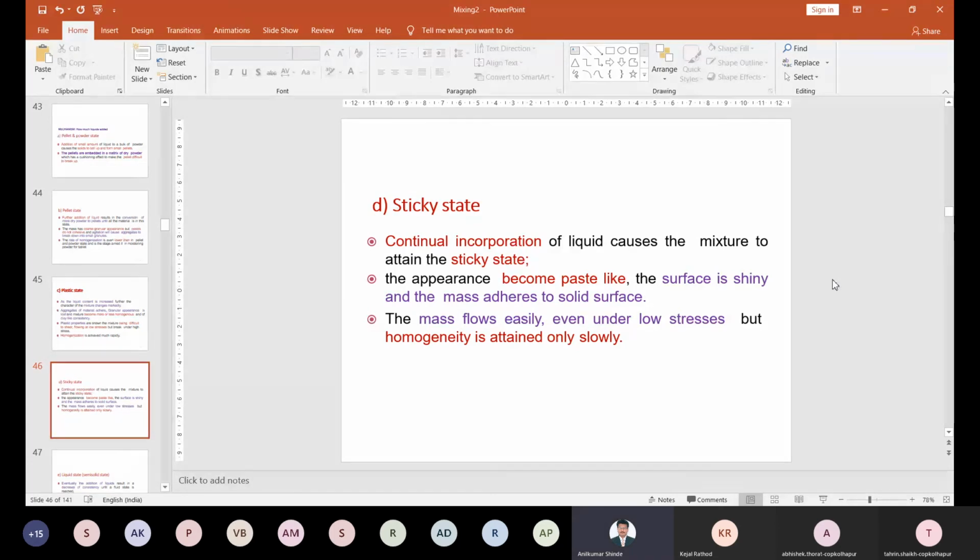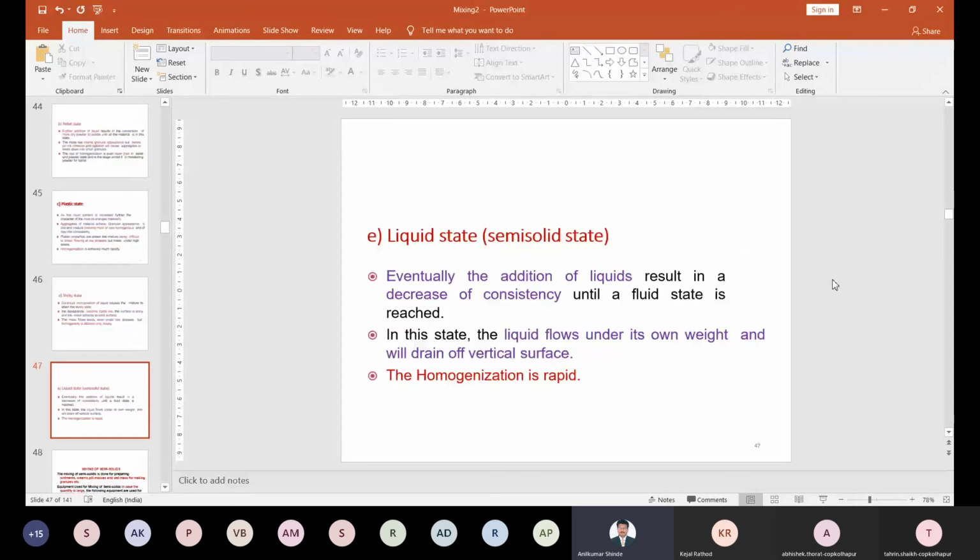So the masses flow very easily, even at low stress. So what happens because of adding liquid? It can easily flow. With a little stress or little shearing, you can easily make it flow, because it is a liquid, and more liquid is there. Right. So this is about the sticky state. This material is very sticky in nature.